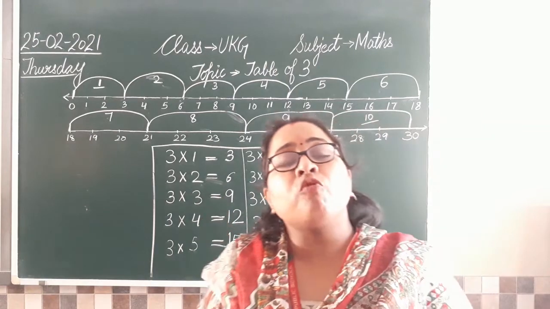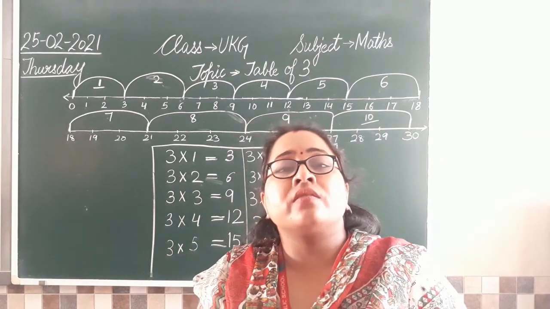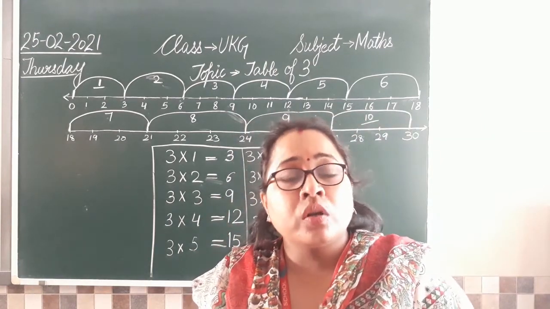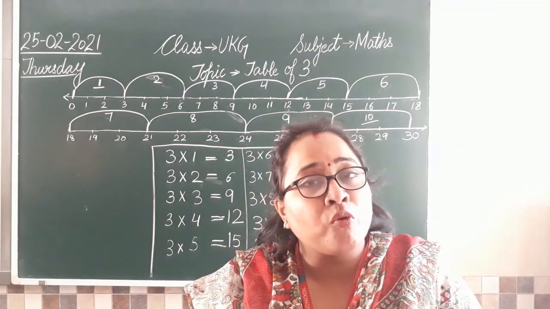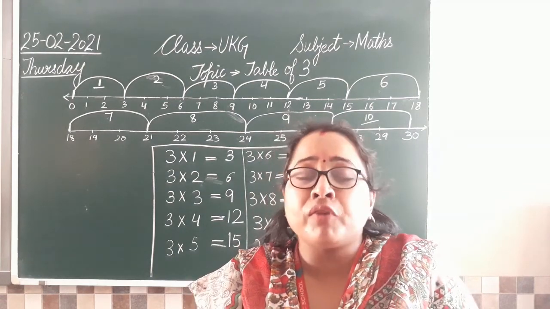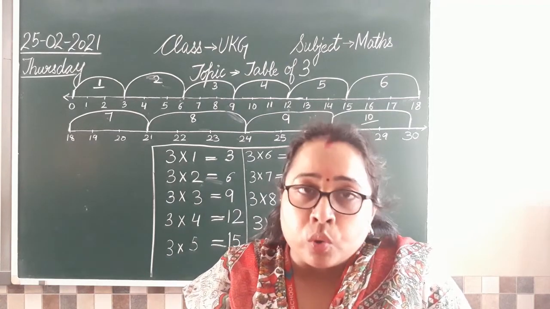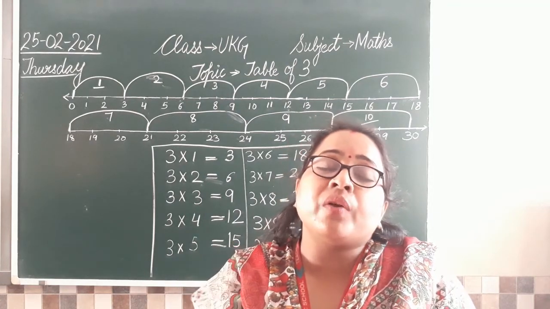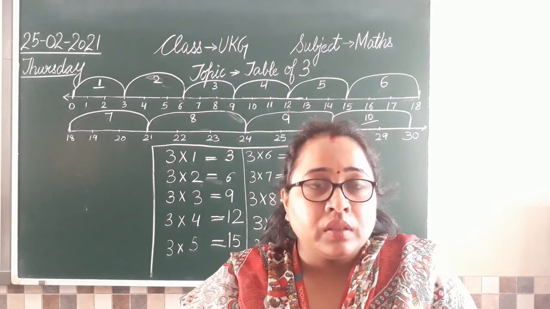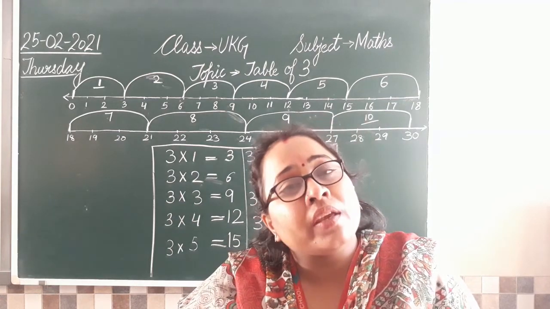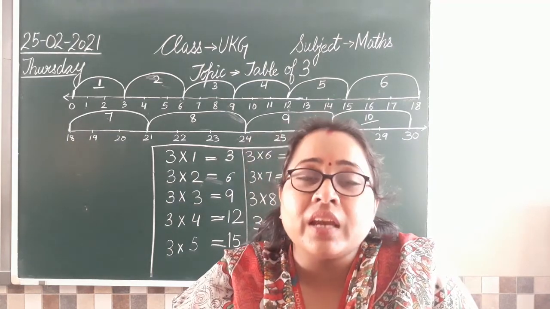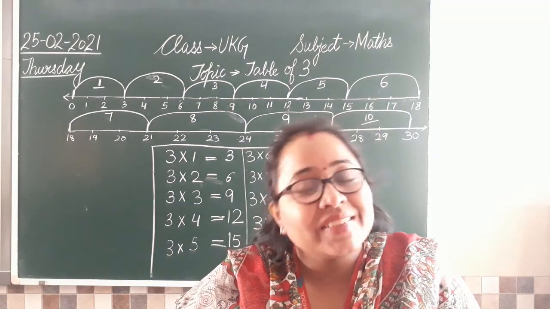And in the same way, you are going to practice your table of 2 as today's homework. There also you will first make number lines. You will show skip count by 2, and after that you will write the table of 2. Clear all? So now please finish your work and get ready for the next class. Take care.